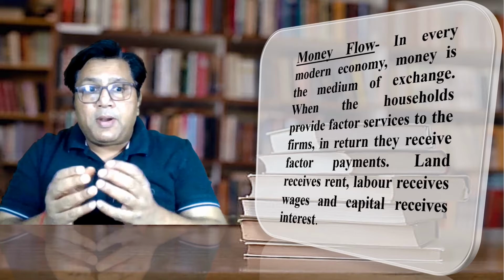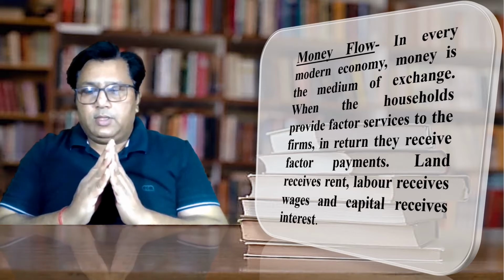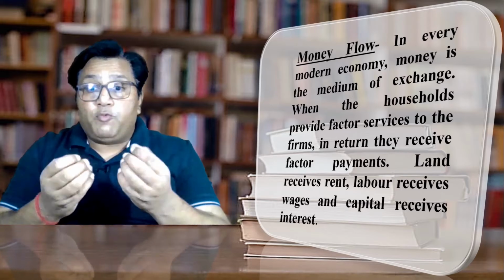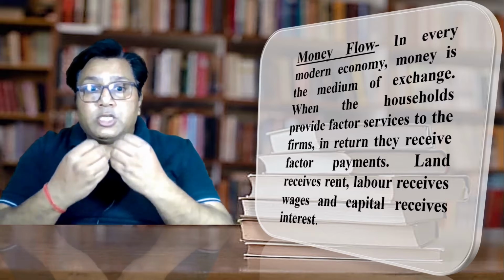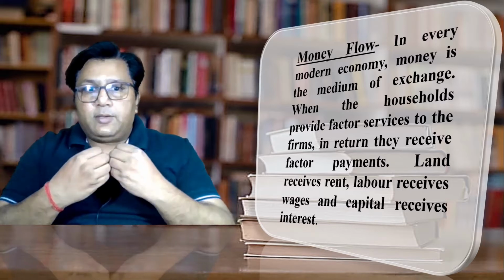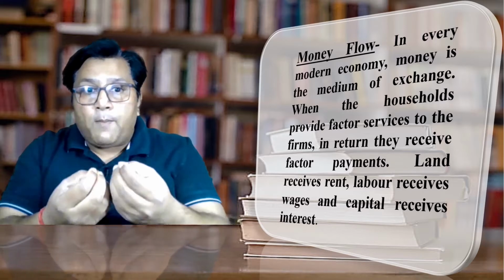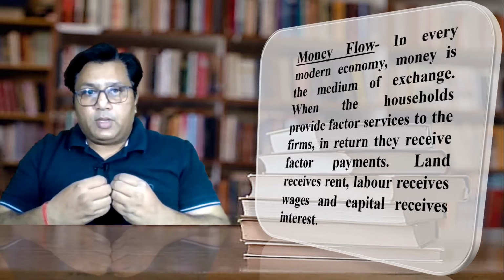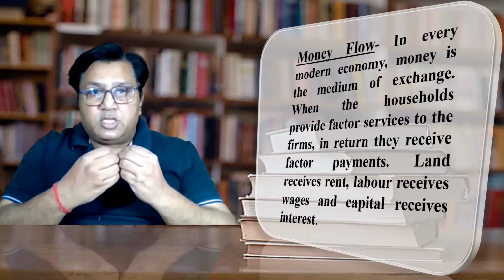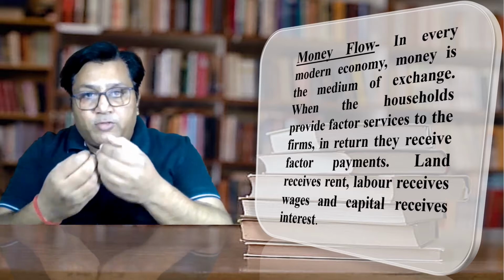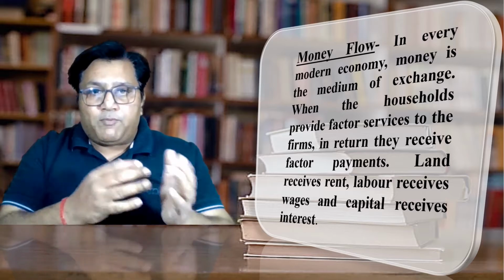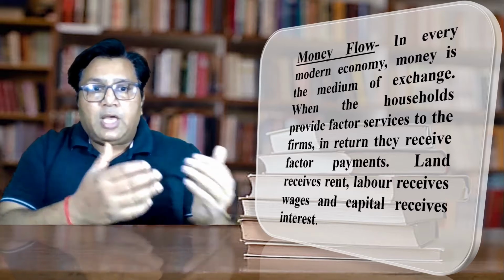The factor payment is received by the household. The question is what they do with the money. The household spends the money which they get on the goods and services produced by the firm. This expenditure on goods and services forms the money income of the firm. Thus there is a circular flow of money income between the household and the firm.